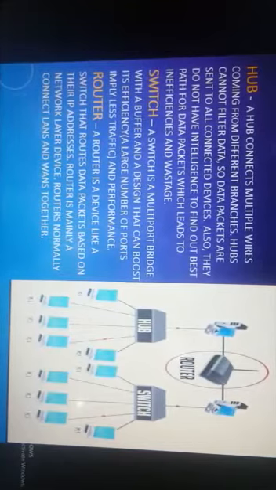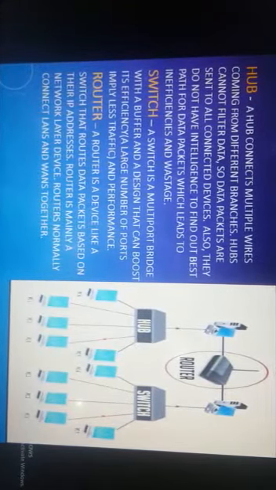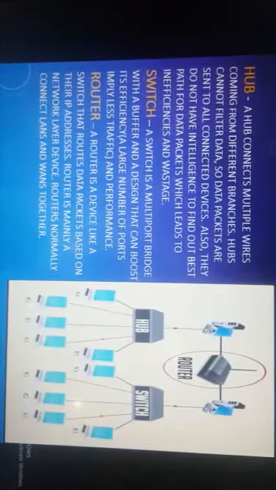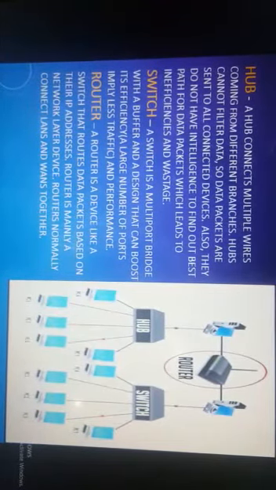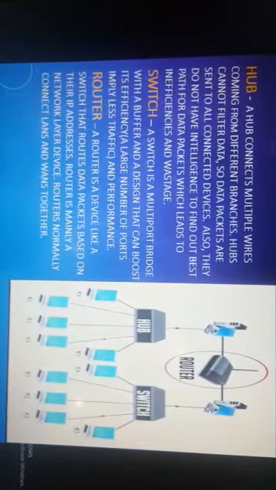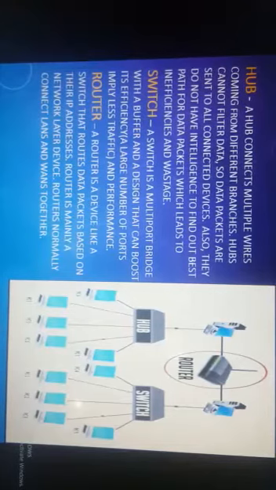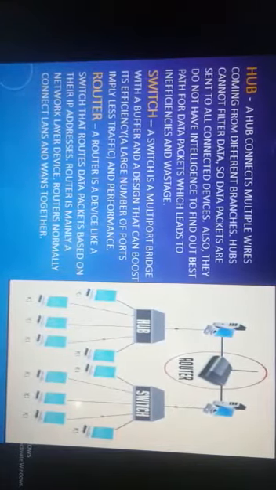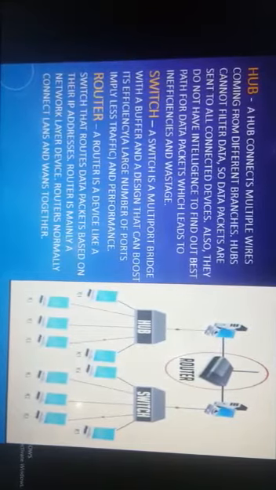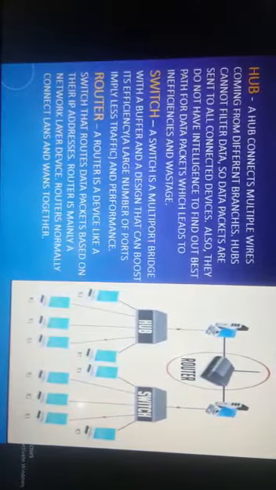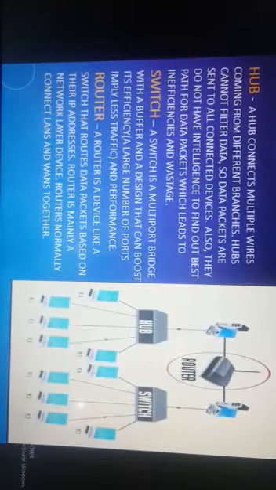And the switch is a smart postman. A smart postman means it knows where the particular data packet has to be sent, or what the destination of that packet is. So it moves that packet to the particular node where it needs to be transferred. It does not take the packet to each and every node connected to the path. So the smart postman is the switch and the dumb postman is the hub. The work of both is the same, but the way of working is different for hub and switch.